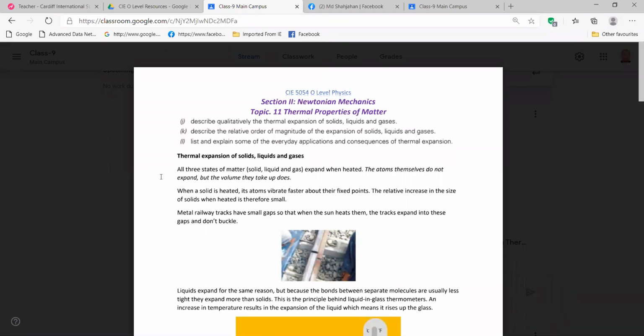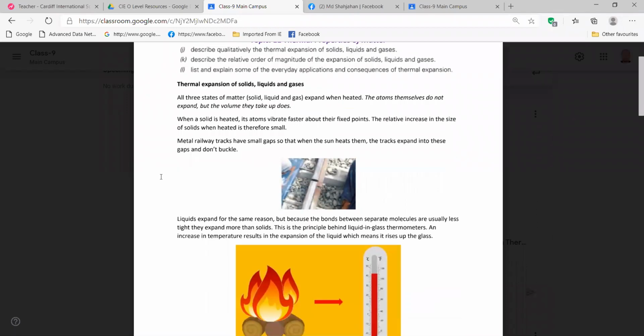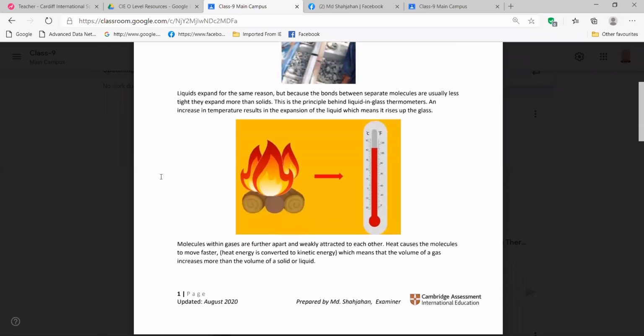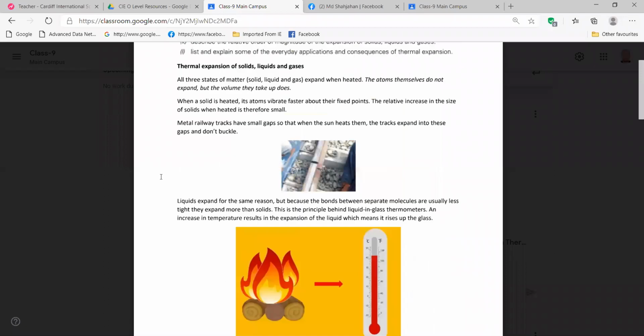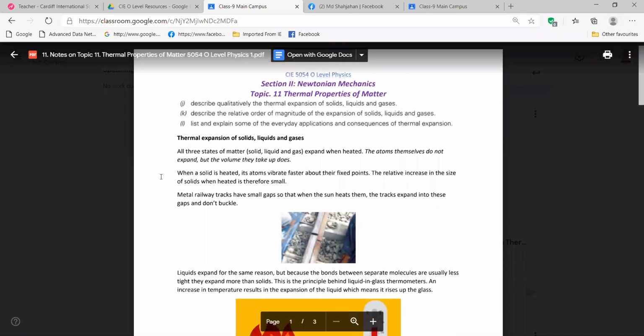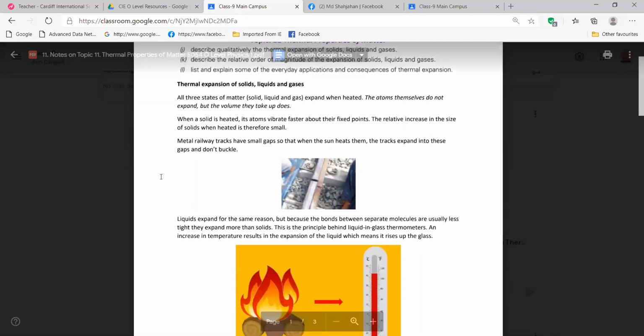Where is the exam, sir? The exam will be on the 31st, after 11 days. So from now on, get prepared. Read all the notes from your book and this one, and learn everything. Go through the recordings. Okay. We are done with this topic, and only these three things are left.